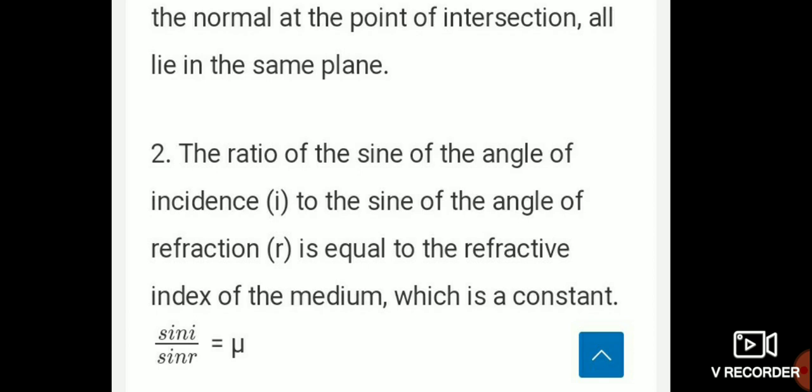Next, the ratio of sine of the angle of incidence to the sine of the angle of refraction is equal to the refractive index of the medium, which is a constant. So sin i by sin r is equal to the refractive index.